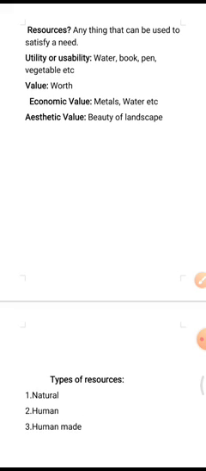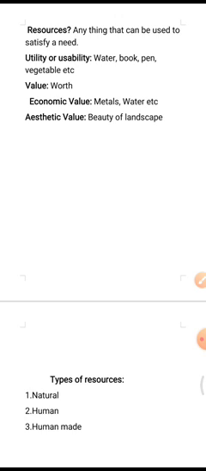Okay, and how do things become a resource? Now, as I told, utility or usability makes an object or substance a resource, and things become resources only when they have a value.